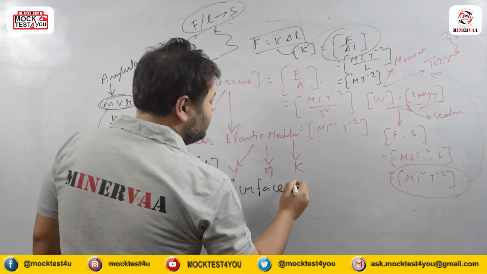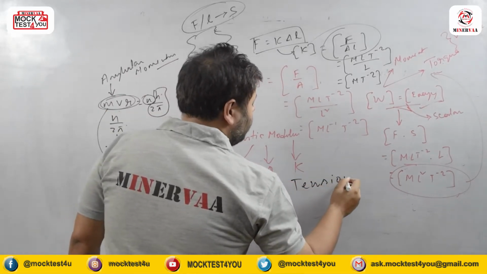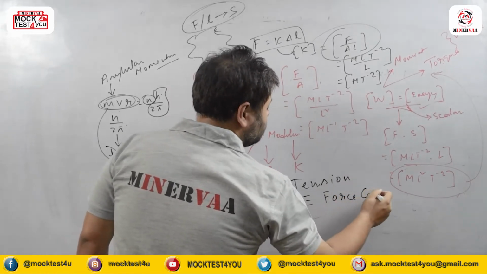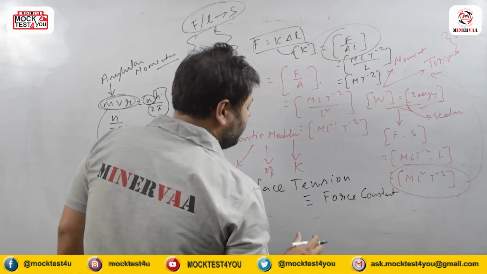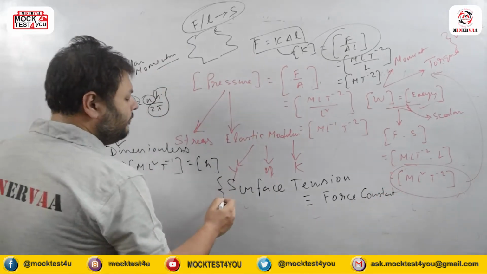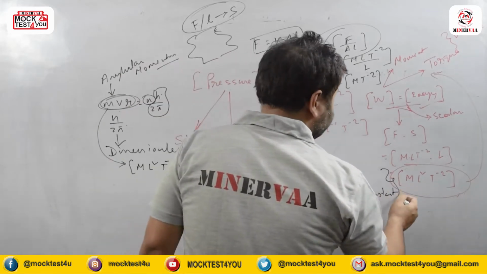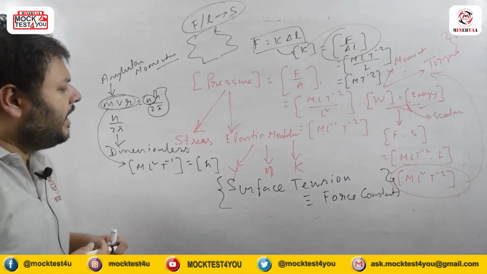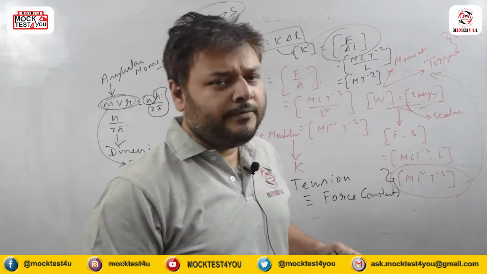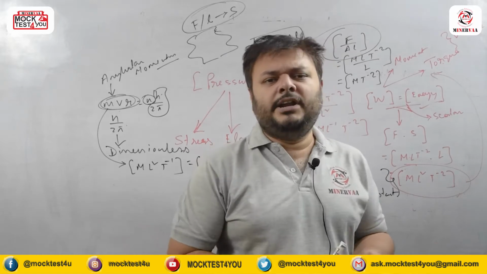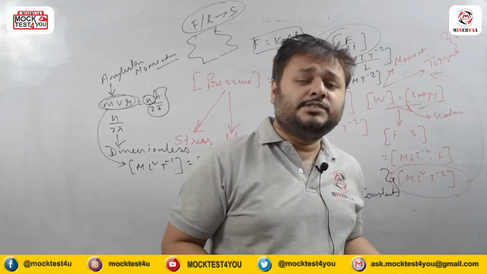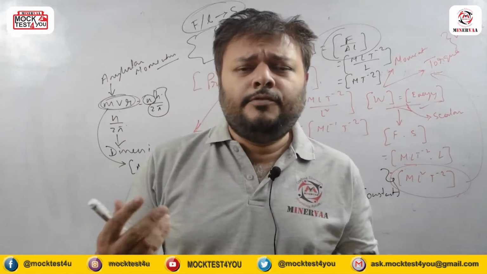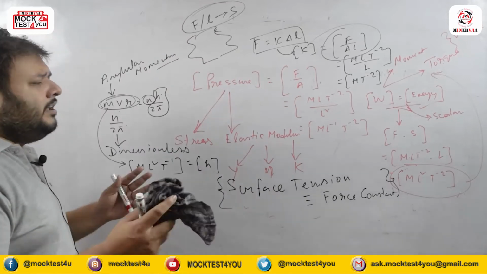I am writing it here: surface tension is dimensionally identical with force constant. This is a very important idea, and we have to remember that this type of question is a hot favorite every year in every competitive exam, whether state joint entrance for engineering, all India joint entrance, or all India medical entrance like NEET.